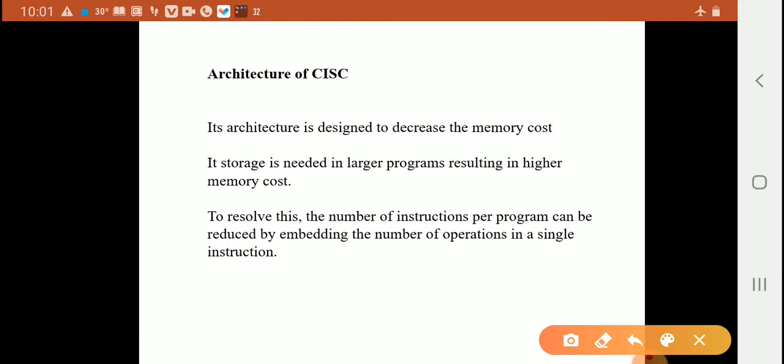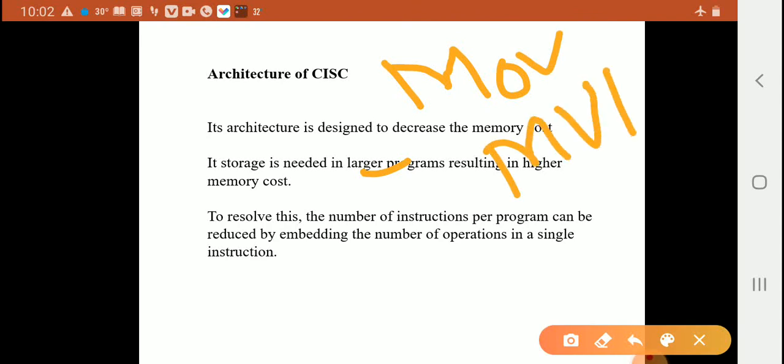So the main parts in larger programs are data buses, address buses, program counter, compiler and microprocessor instructions. Different instructions: MOV, MVI.